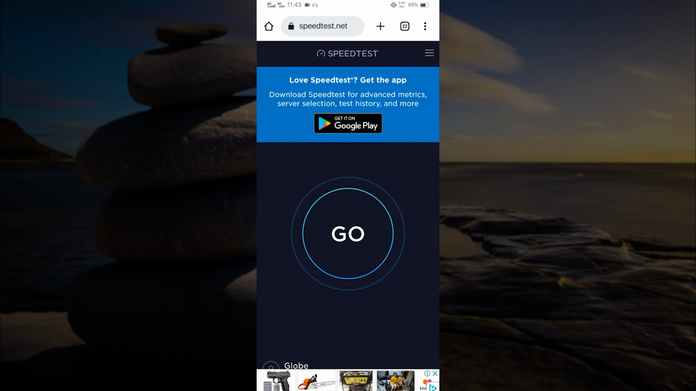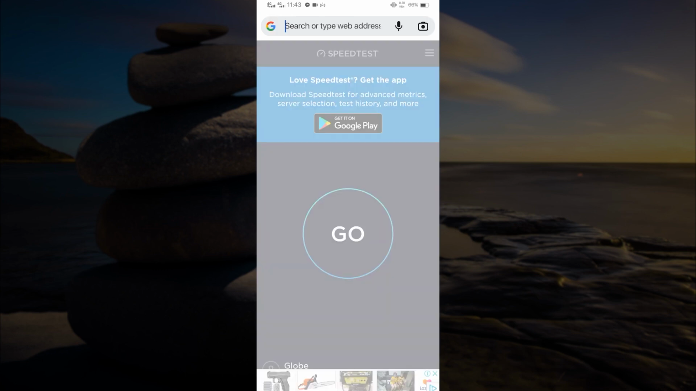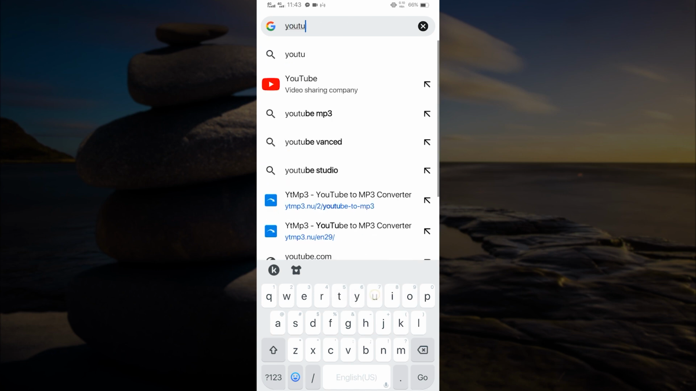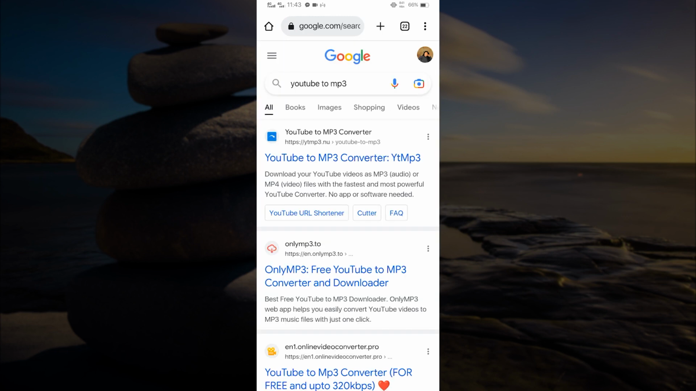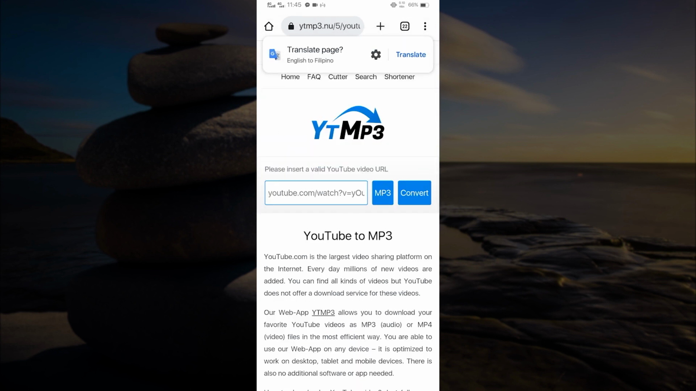To download audios, we simply have to search for YouTube to MP3 converter. Once you have searched for it, just click the first one that pops up. By the way, the audio that we will download will come from YouTube.